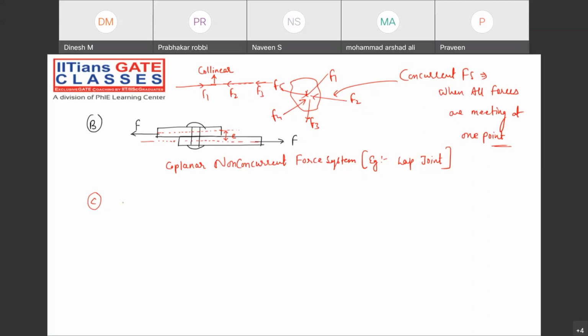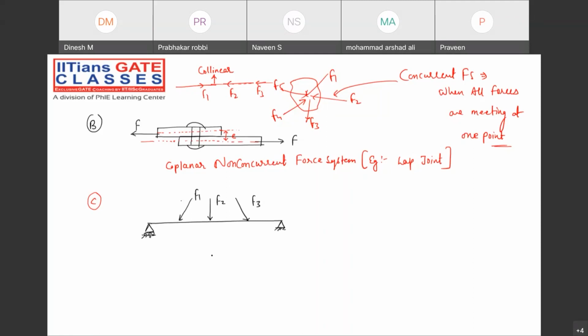Now, one more example is there for the coplanar non-concurrent force system. Can you please tell me the example? When you take a beam supported by a roller support and a hinge support, suppose we apply forces F1, F2 and F3.